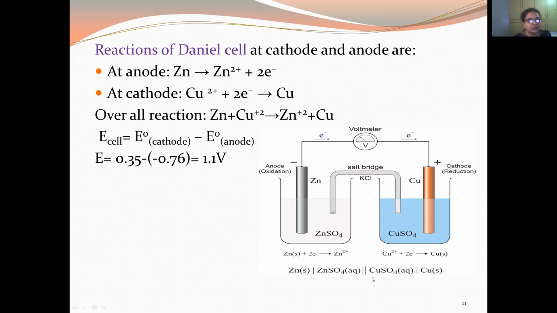The double slash is for the salt bridge. Then calculate the E cell of the reaction. This is given by the Nernst equation, which we are going to study later on. E cell is E right minus E left, that is, E cathode minus E anode. You have the standard electrode potential values of copper and zinc, and this gives 1.1 volts. And the role of the salt bridge: it maintains the electrical neutrality between the two electrolytic solutions.